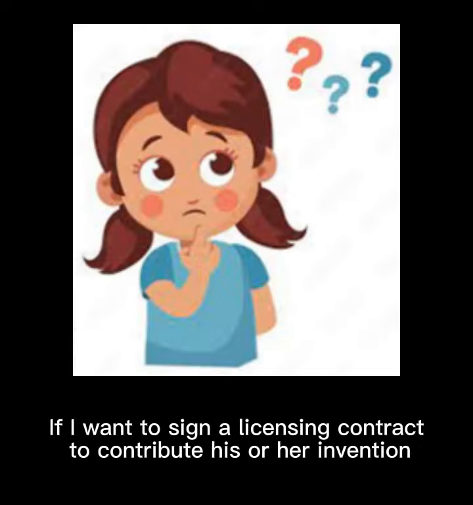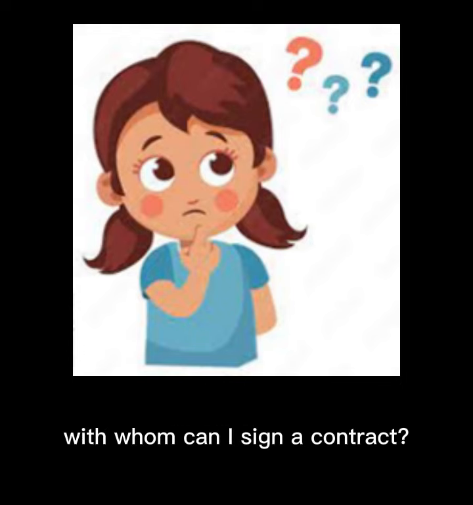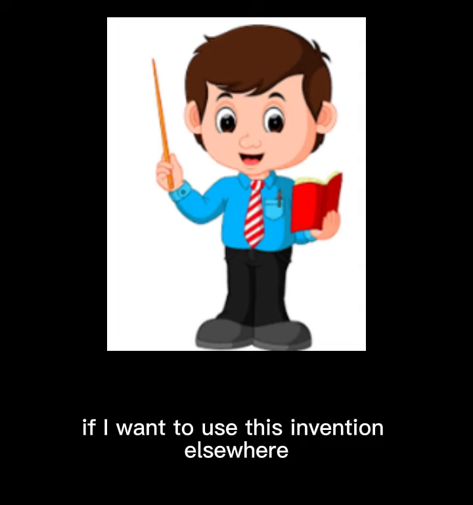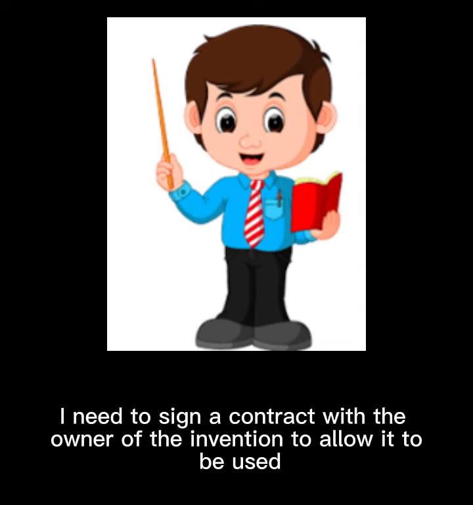If I want to sign a licensing contract to use someone's invention, with whom can I sign a contract? I should sign a contract with the owner of the invention. For example, if I want to use this invention elsewhere, I need to sign a contract with the owner of the invention to allow it to be used.